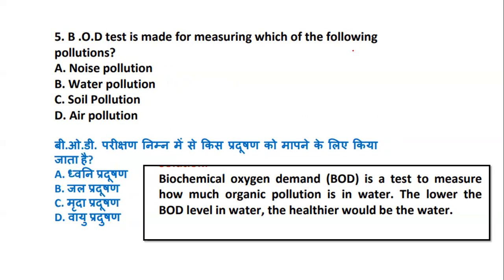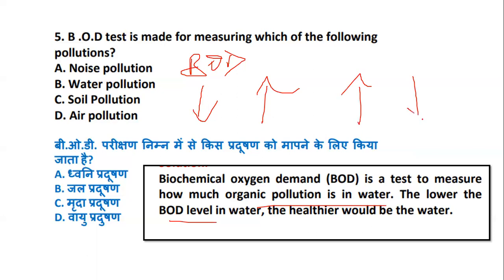Now, as I said, a little bit of the slides happened here and there, but the biochemical oxygen demand is a test to measure how much organic pollution is in the water. The lower the BOD, this is a part of one of the previous year questions, the healthier will be the water. So this is BOD, that is your biochemical oxygen demand. So the lower it is, the water is what? It is healthier. So if the BOD is higher, the water is not healthier. So it is like an inverse relation which is found between both of them.